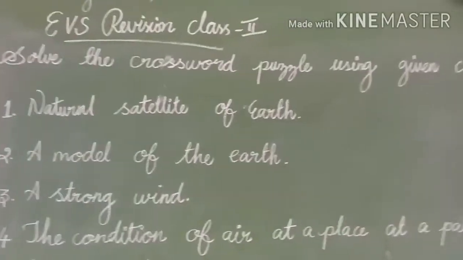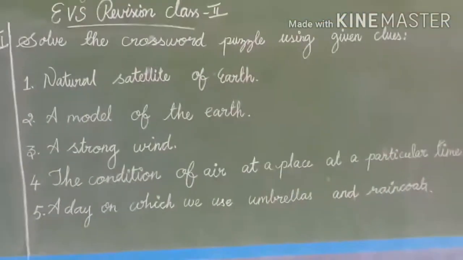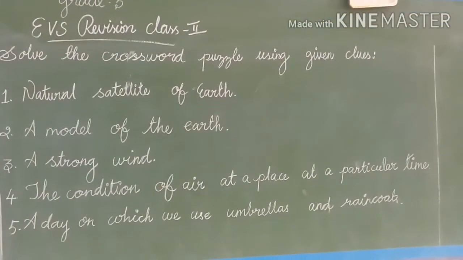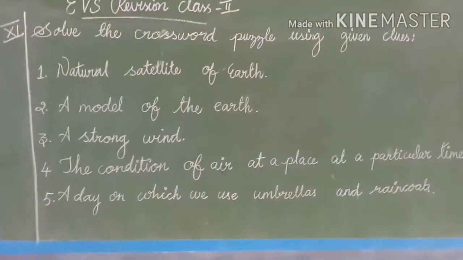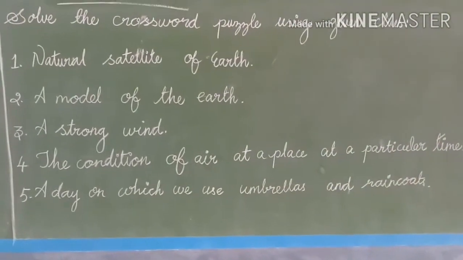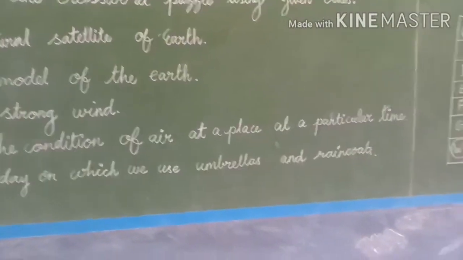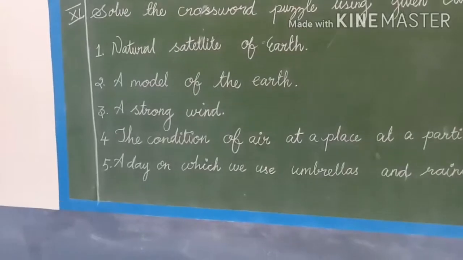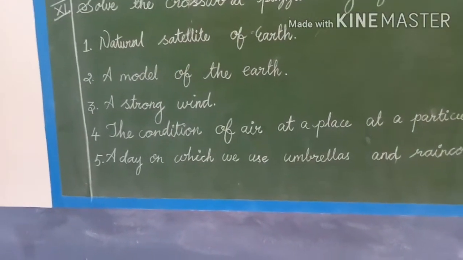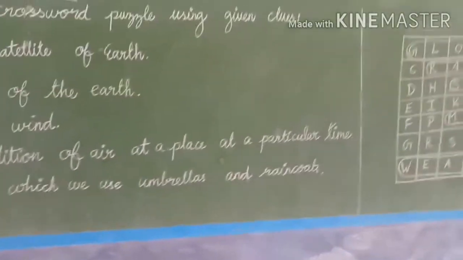So now let's revise the 11th pattern once again. The 11th pattern is solve the crossword puzzle using given clues. The first clue, natural satellite of Earth, is moon. The second clue, a model of the Earth, is globe.